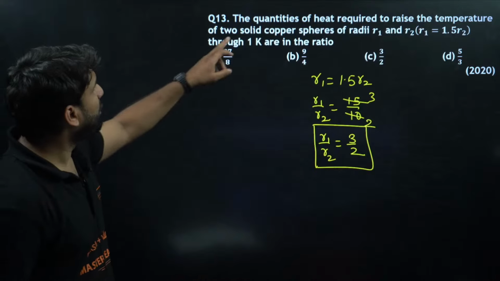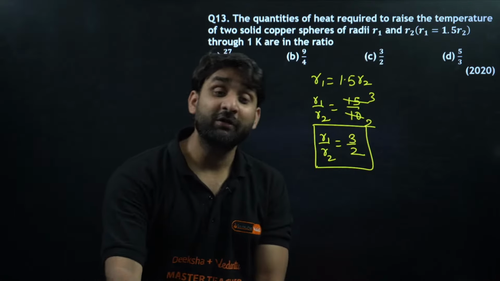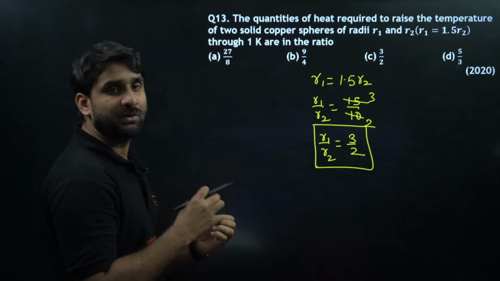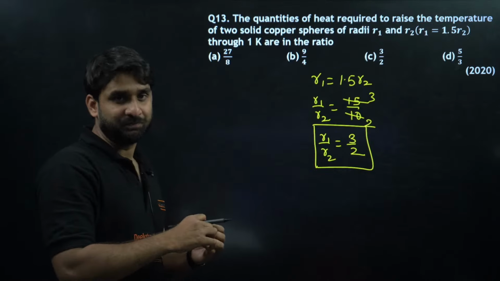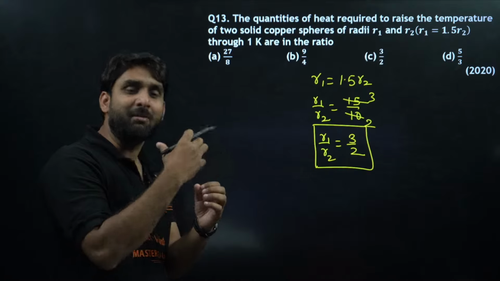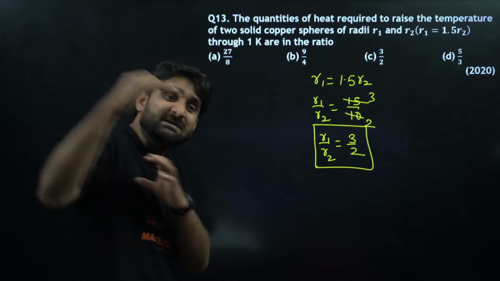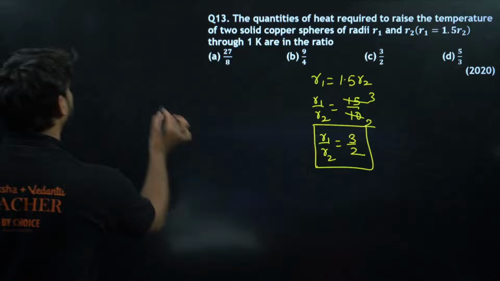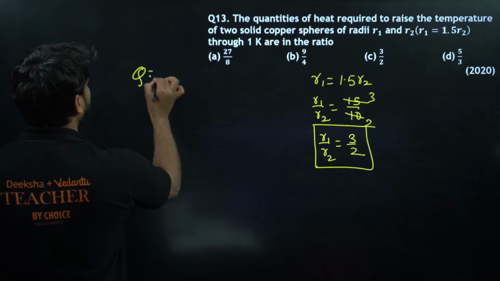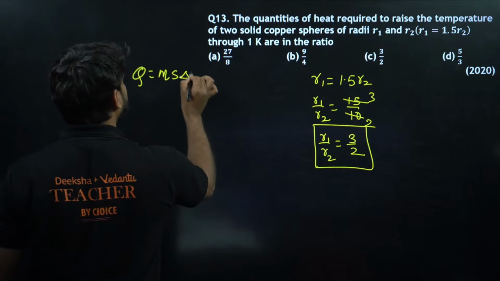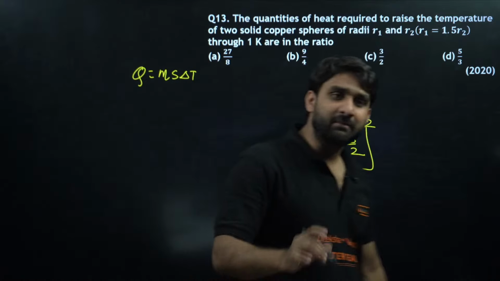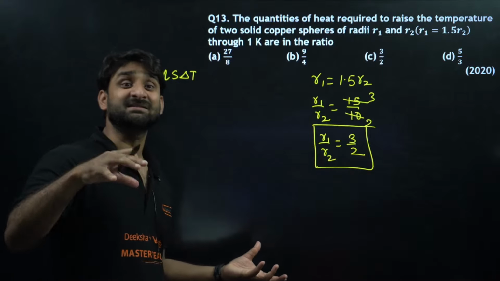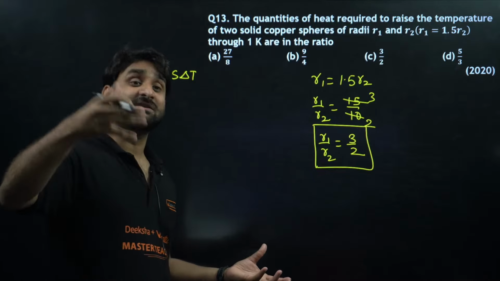The quantities of heat required: when we talk about the quantity of heat required to raise the temperature, we always consider specific heat. The minimum amount of heat required to change the state is latent heat, but the heat required to change the temperature is specific heat, and we have the formula delta Q is equal to m s delta T. M is the mass of the object whose temperature is increasing, S is the specific heat capacity, and delta T is the change in temperature.